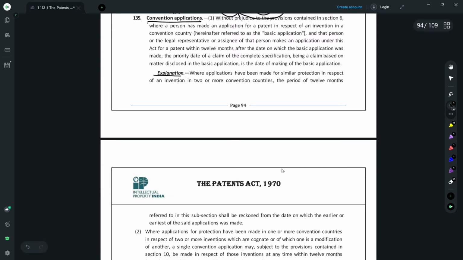The explanation provides that if there are two applications in two different countries from which you want to in a way derive your Indian application, the priority date would be counted from the earlier of the applications. Whichever is the earliest date, that would be counted as your priority date.